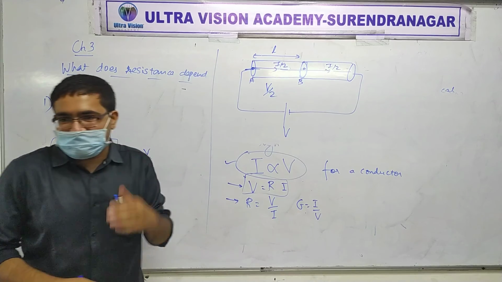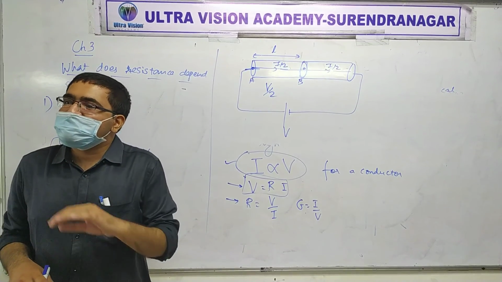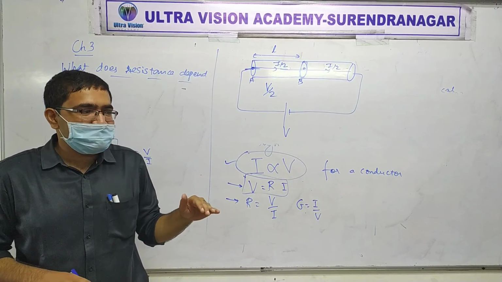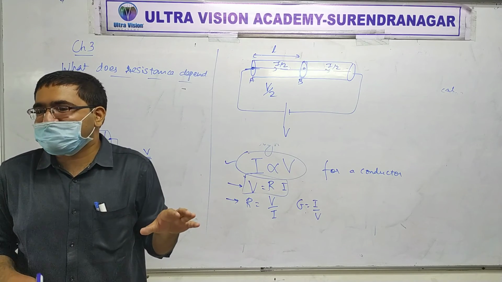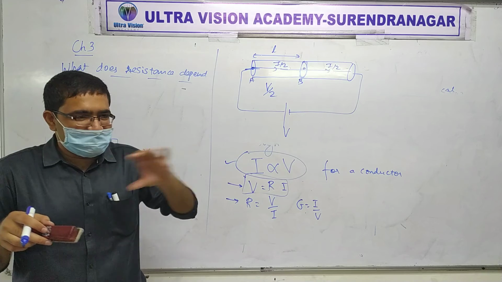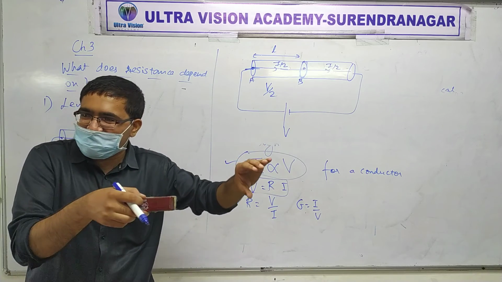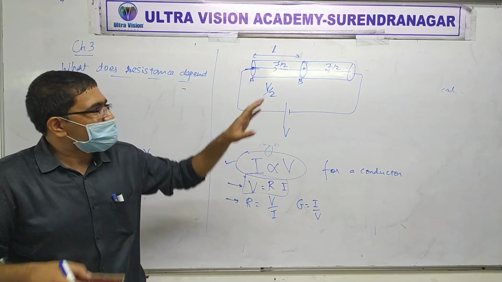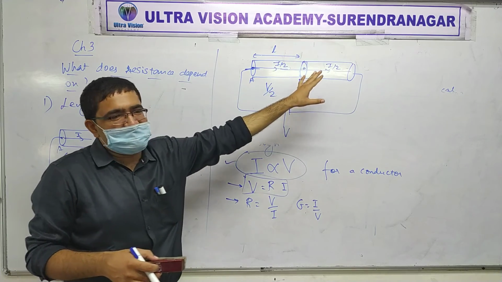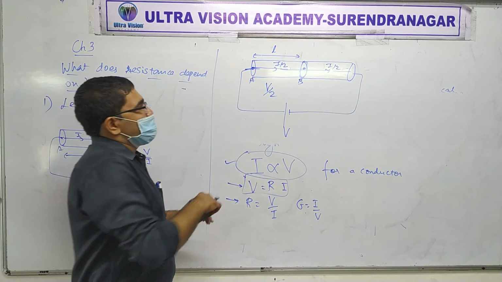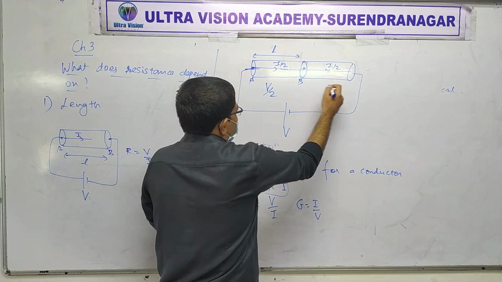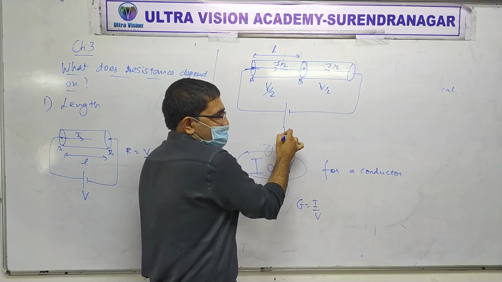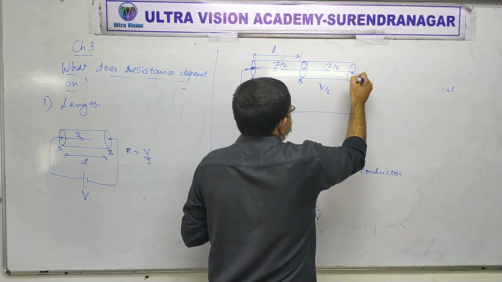There is another way to understand, based on what you know so far. In series, the current will be the same. Think of a pipe: whatever flows here will flow there. Yes or no? So the rate of flow of charge will be the same. What this means is that in the whole circuit, this one has V by 2 and this one has V by 2, all fine. So now, what is the total voltage V between this point and this point?